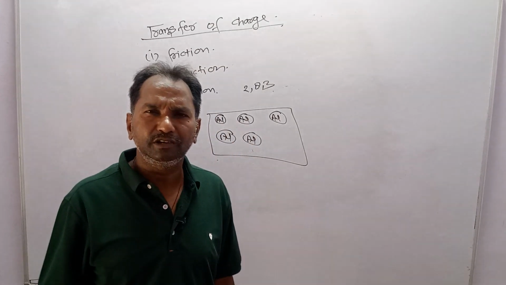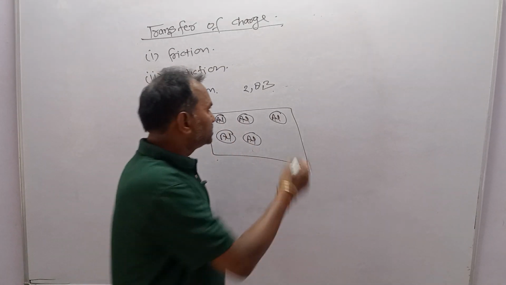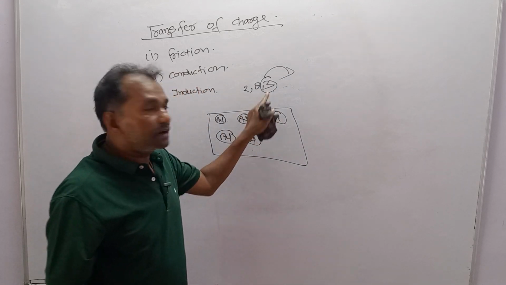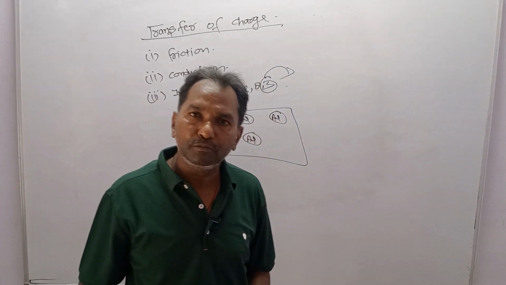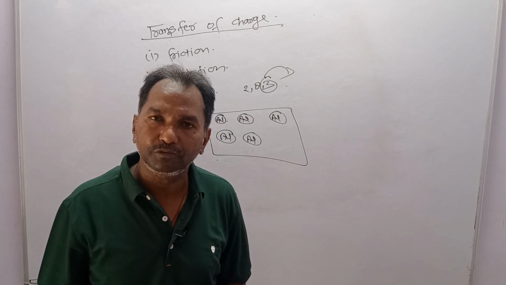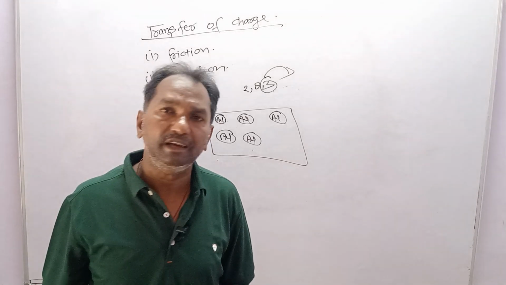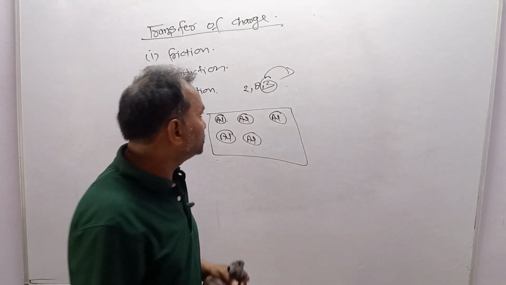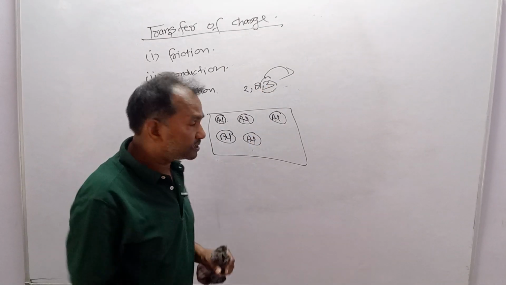Without doing anything, no excess energy required, these 3 electrons come out from the aluminium.